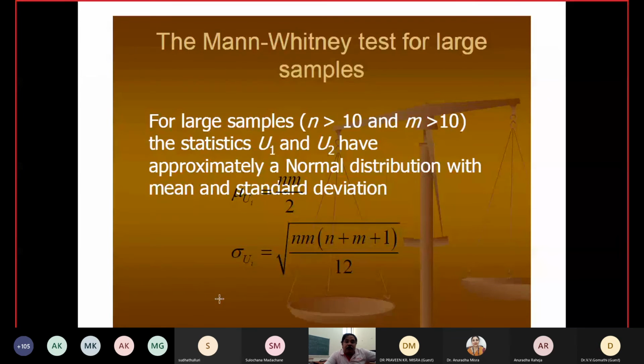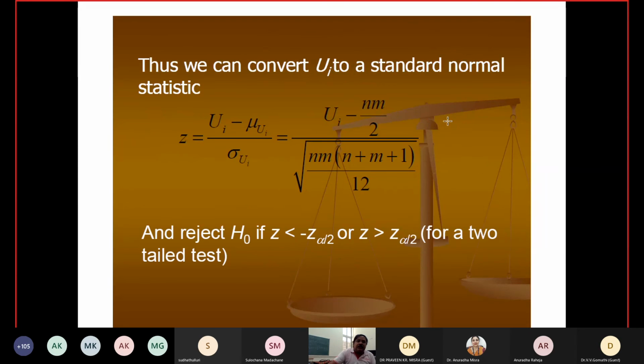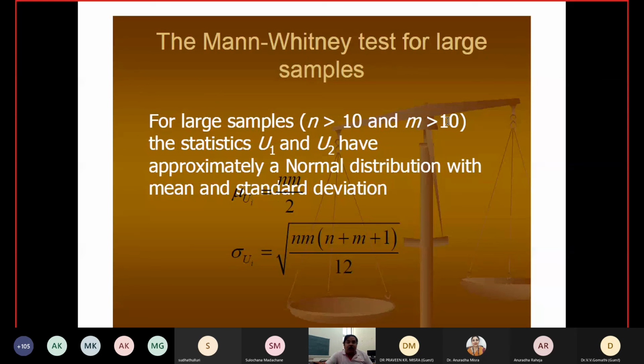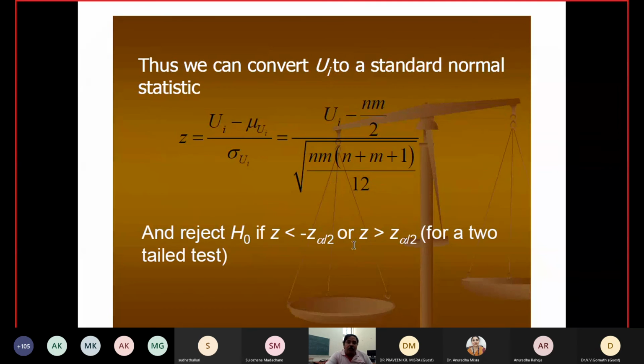So H0 is accepted. Now the Mann-Whitney statistic for large samples. When N and M are large, that means N is greater than 10 and M is greater than 10. So there is no question of less than. This is the structure. Again, what we have to find is the mean. Mean is equal to N into M divided by 2, and the standard deviation is this one.